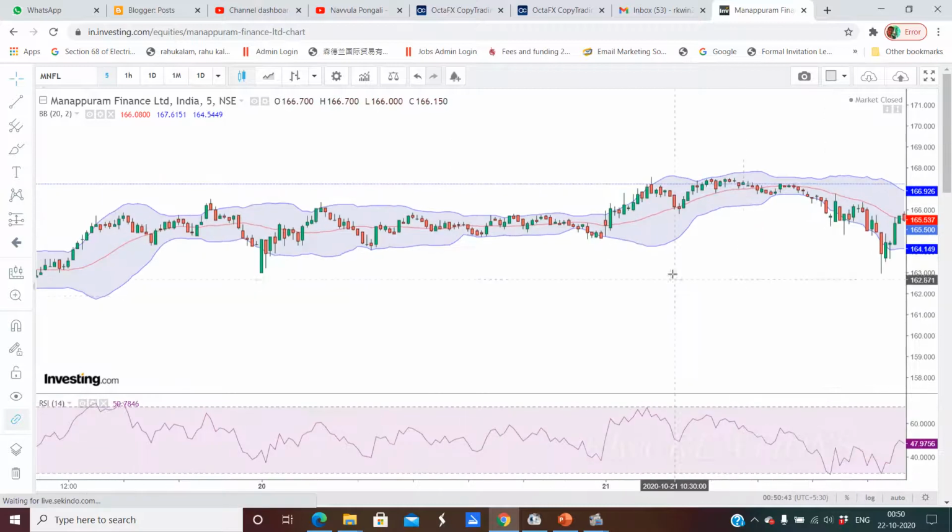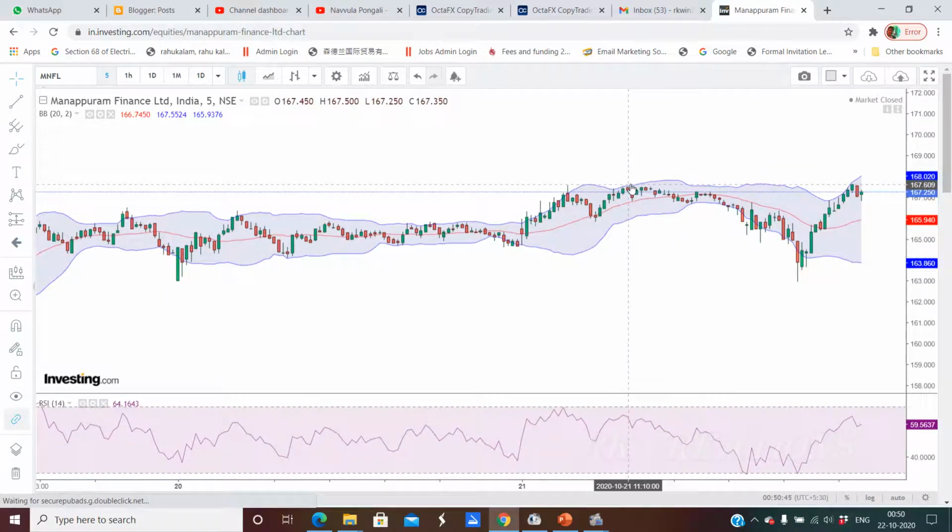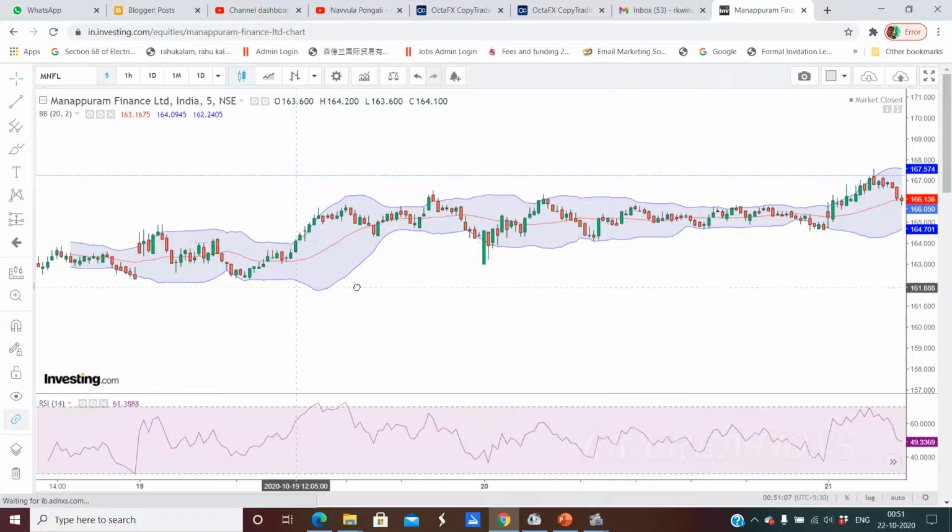You see, if it is at the upper band, prices tend to move towards the mean. If it is on the lower side, it tends to move to the upper side. If it is on the upper side, it tends to move downside. If it is on the lower side, it tends to move to the middle. From the upper side, it tries to push to the middle. It is a very common phenomenon.